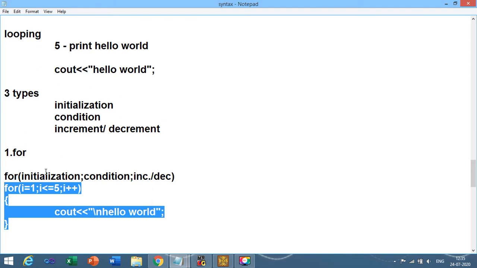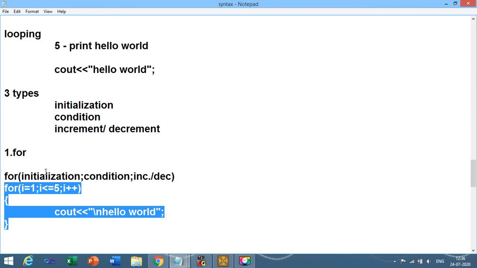Right now we are starting with the for loop. As I have told you, each and every loop contains 3 parts. That means you need to decide the initialization of your variable, the condition on your variable, and whether you perform increment or decrement on your variable, right? Initialization is nothing but the starting value of your loop execution. Condition is what? As long as the condition is true, that many times the loop is executed.